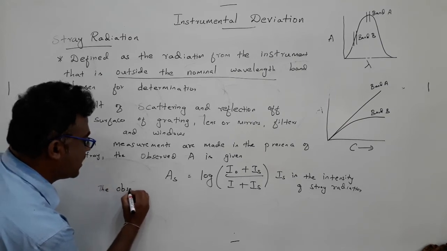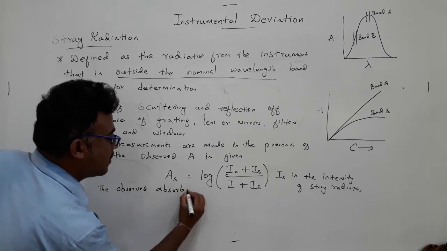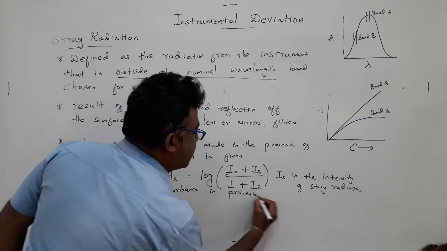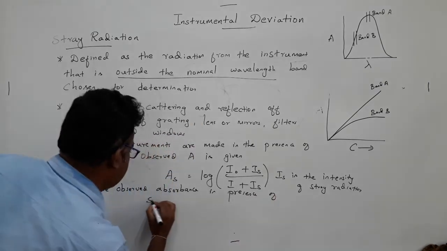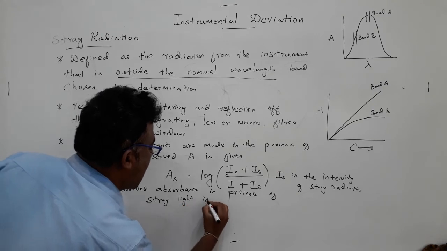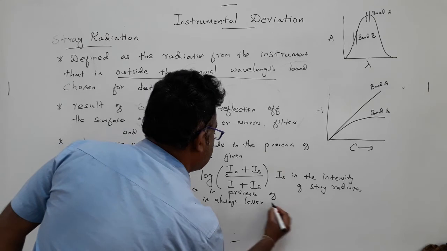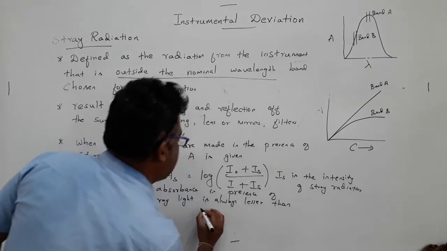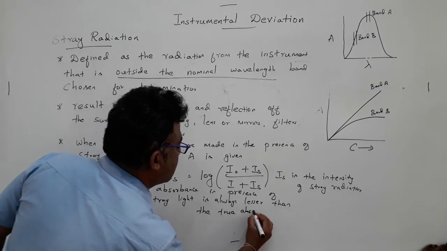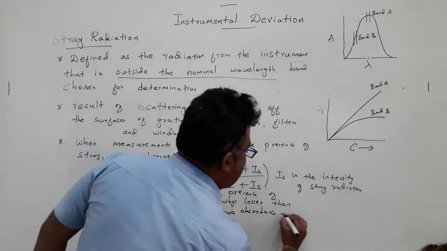The observed absorbance in presence of stray light is always lesser than the true absorbance. That means it will always give a negative deviation.